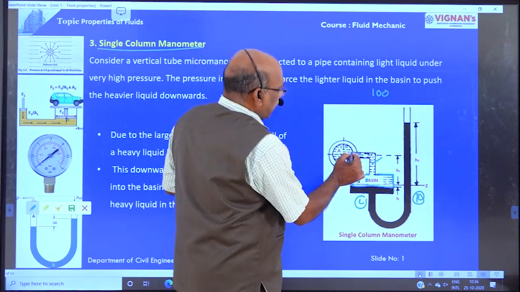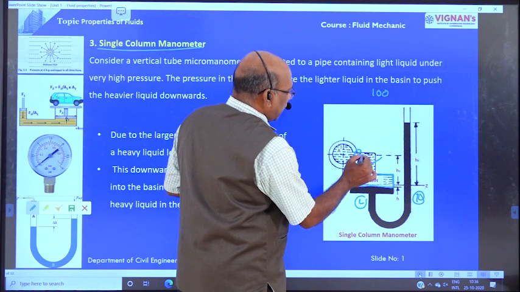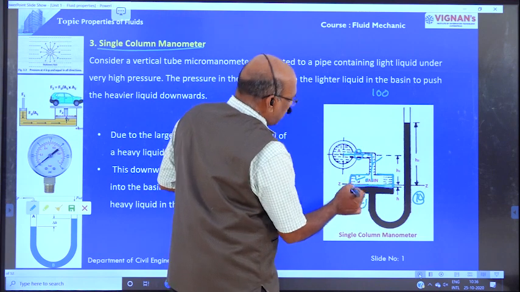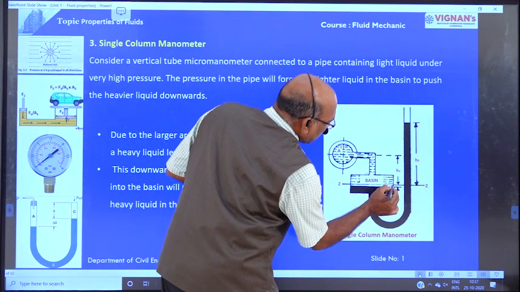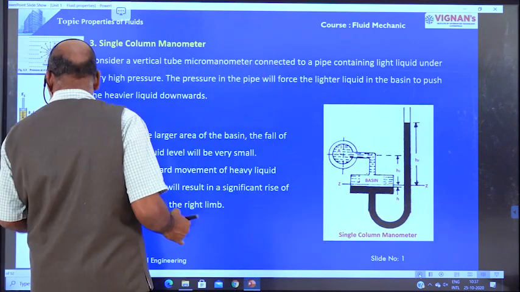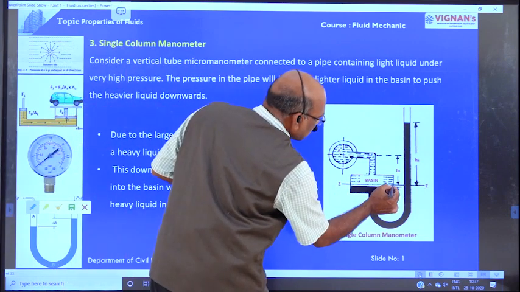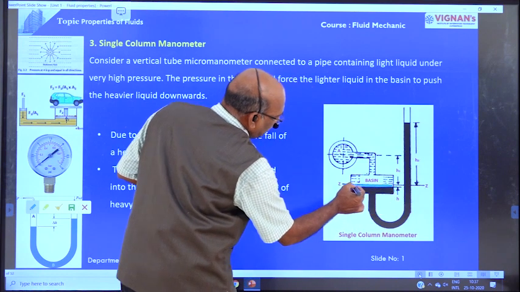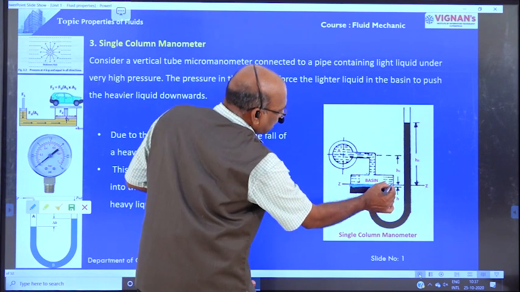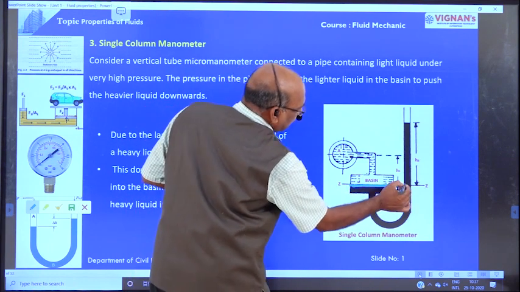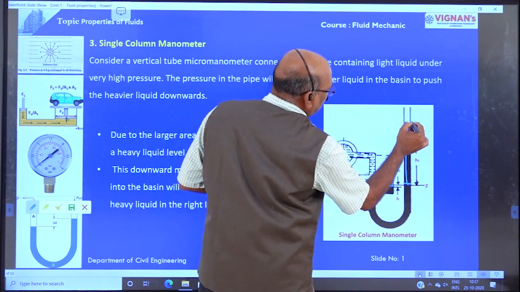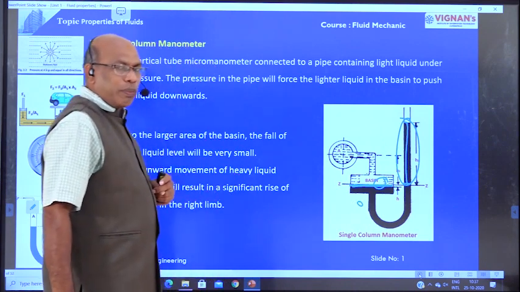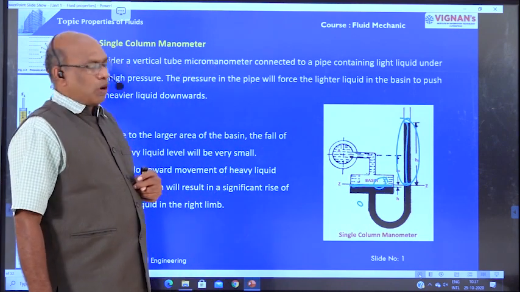Now, because one end is connected to the pipe, and because of the high pressure in the pipe, the change in the liquid level in the large reservoir is very, very small. This is the change in the depth of the reservoir. Because of the small change in the depth in the left limb, the change in the right limb is too high. This is the difference between the single column manometer and the U-tube manometer.